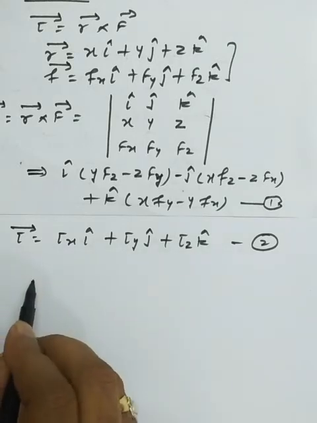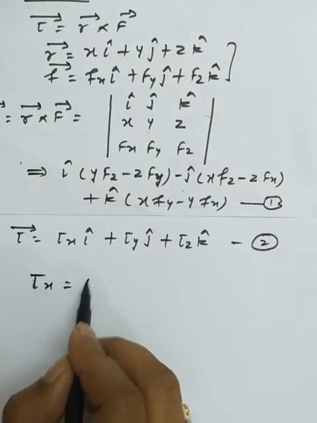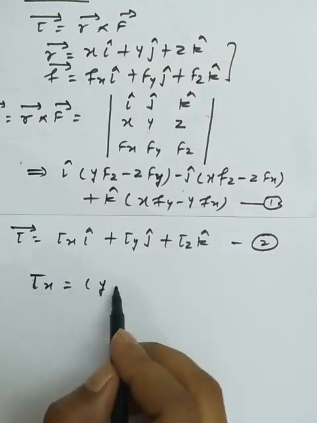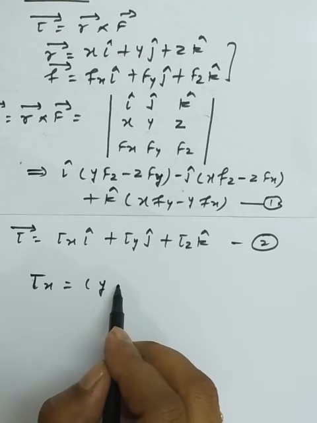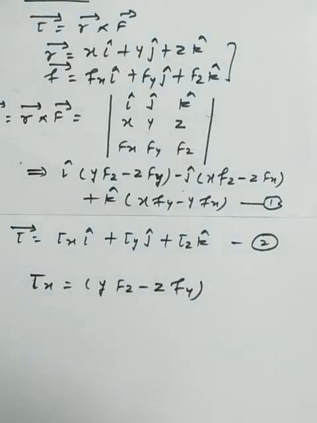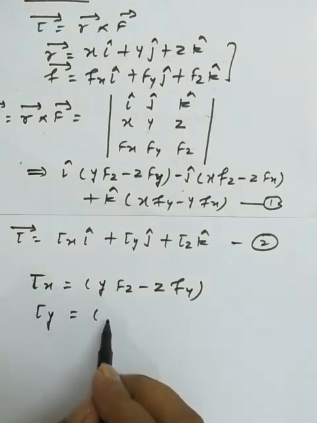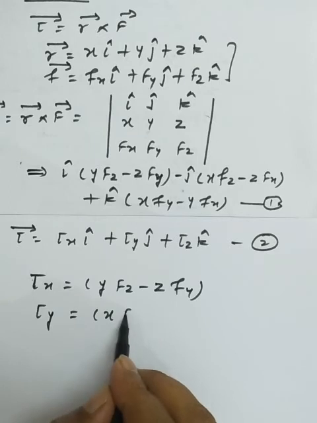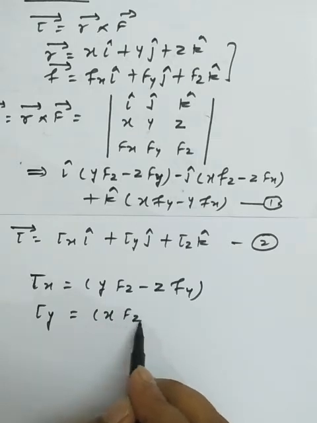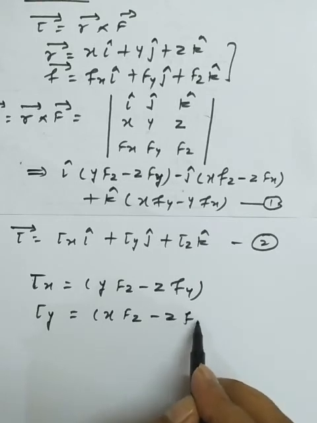As I am taking the torque along the x-axis, with the help of the determinant the particle is making the moment in the yz plane: y Fz minus z Fy. This is the simplest meaning we have. In the same way we get the torque along the y direction: x Fz minus z Fx. This is the simplest representation we have.